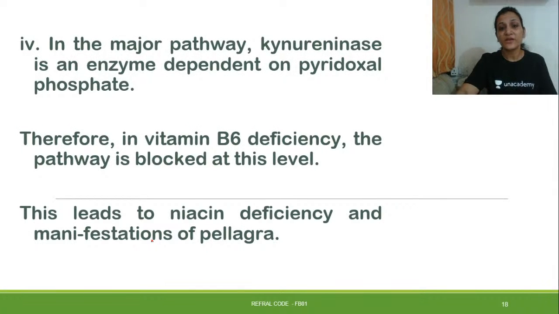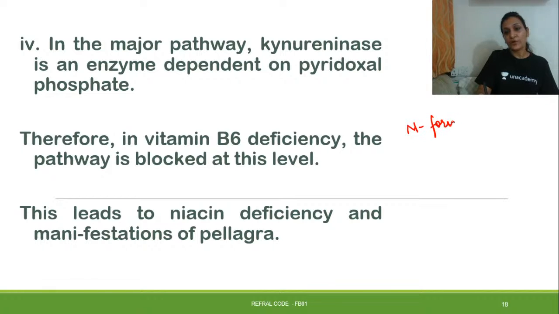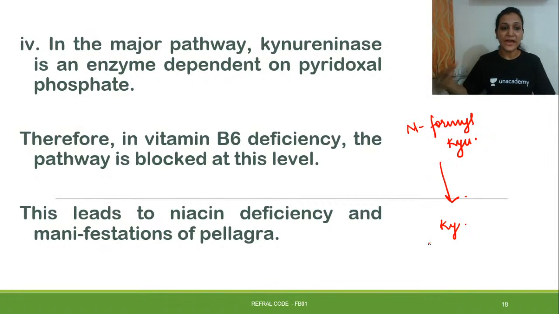In the major pathway, kynureninase is an enzyme dependent on pyridoxal phosphate. So when your tryptophan is acted upon by tryptophan pyrrolase, N-formyl kynurenine is formed. Let me write over here. N-formyl kynurenine is formed. And then there is another enzyme which will form kynurenine from this, and kynurenine will be further acted upon.